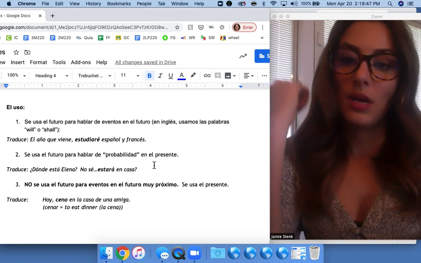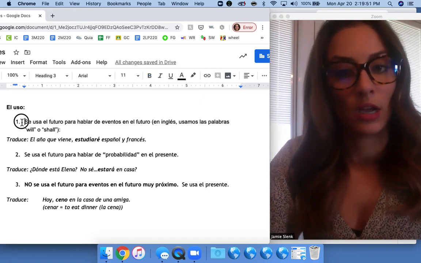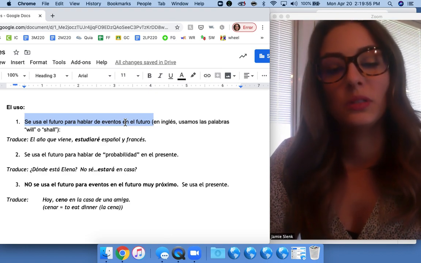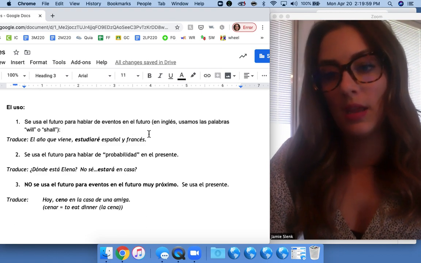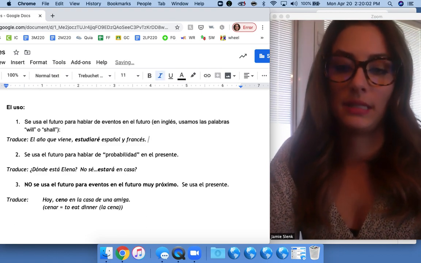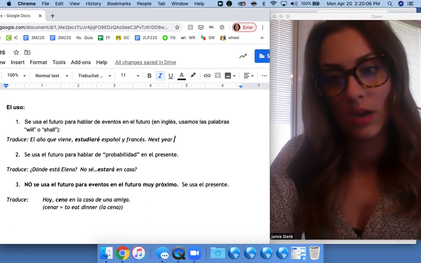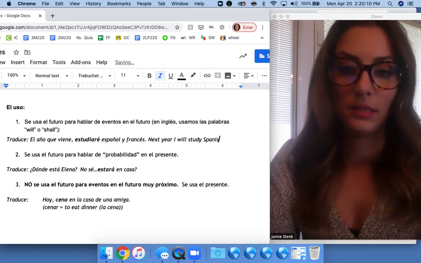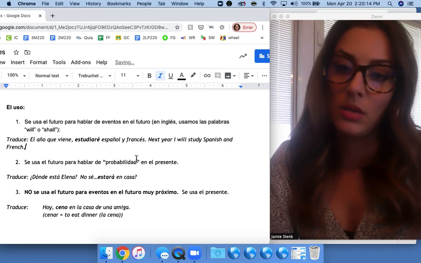The use of the future tense. So one uses the future tense to talk about events in the future. In English, we use the words will or shall. So for example, el año que viene estudiaré español y francés. That means next year I will study Spanish and French.